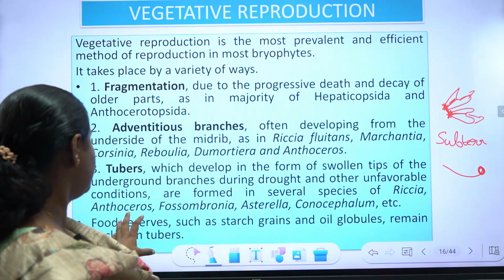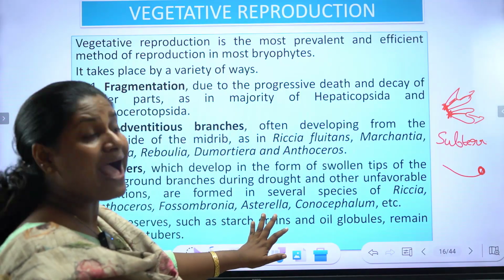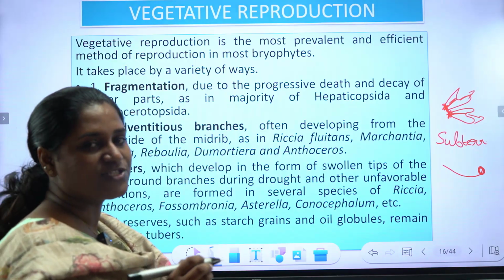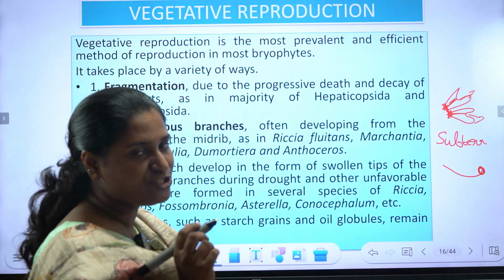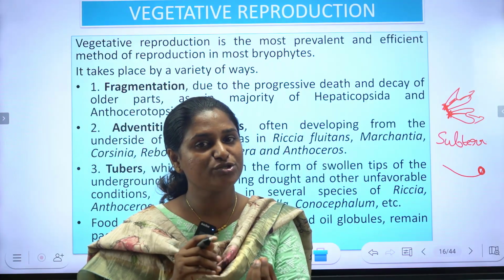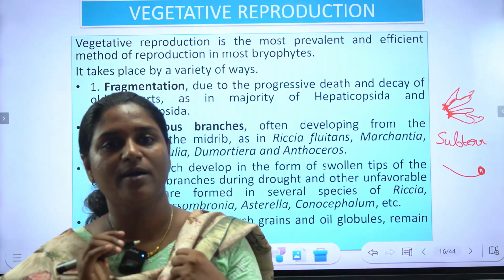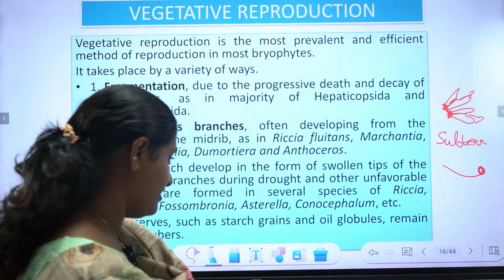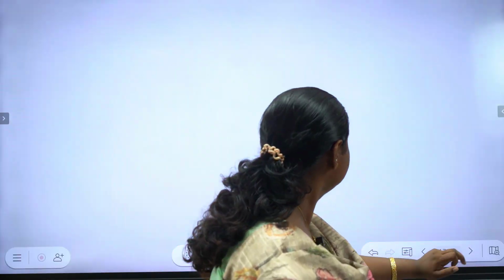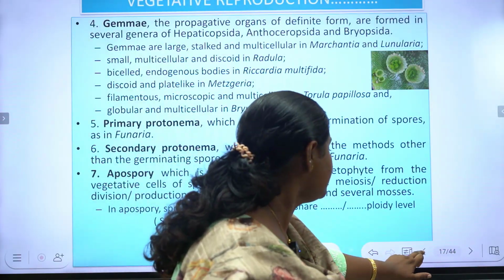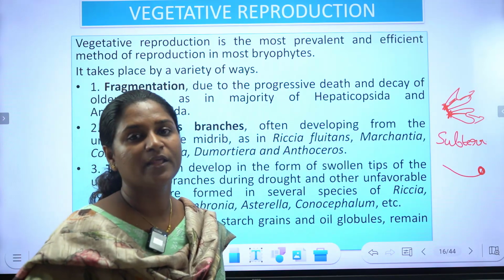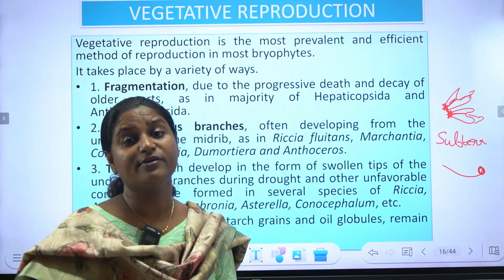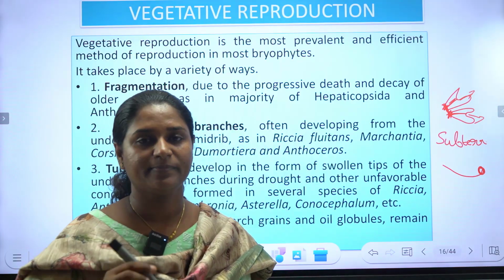Tubers are present in Rixia, Anthoceros, Fossambronia, Astrella and Cynocephalum. Food reserves such as starch and oil globules remain packed in tubers. Tubersനകത്ത് സ്റ്റാർച്ചും ഓയിൽ ഗ്ലോബ്യൂളും റിച്ച് ആയിരിക്കും. And they will help in perinating unfavorable condition. And ട്യൂബേഴ്സിൻ്റെ കാര്യം പറയുമ്പോൾ ഒരു കാര്യം കൂടെ പറയണം. അതായത് റൈസോയിഡ് ഓഫ് ലിവർവേർഡ്സ് ഇന്നെഫിഷ്യൻ്റ് ആണെന്ന് നമ്മൾ കേട്ടിട്ടുണ്ട്.